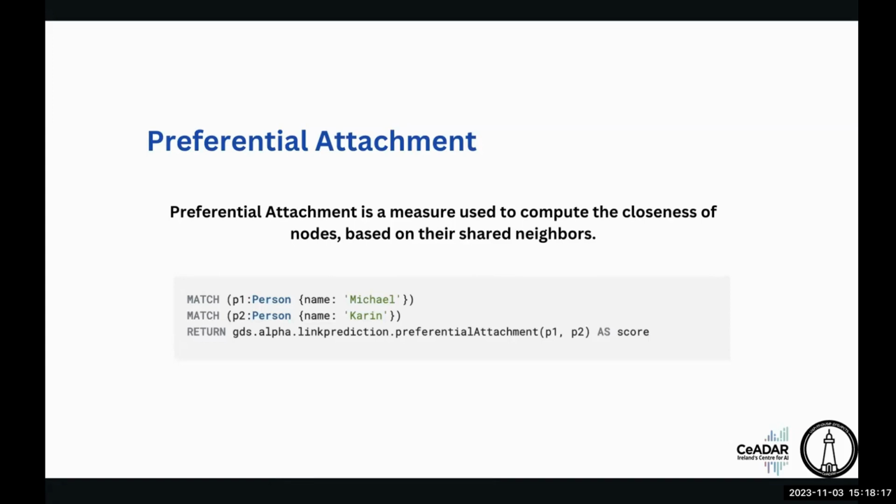I have given a syntax here where person 1 is Mitchell and person 2 is Karin. When we do link prediction for them with preferential attachment, that's the basic syntax which we use. We can see that they are directly connected, kind of. We can assume that and get it.